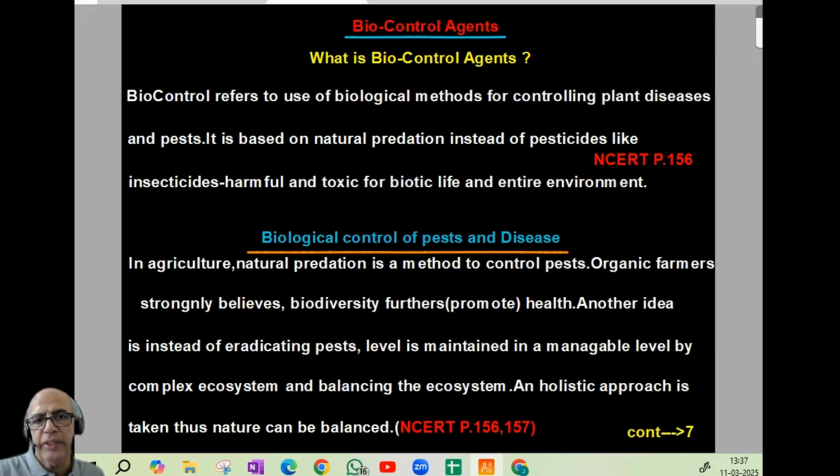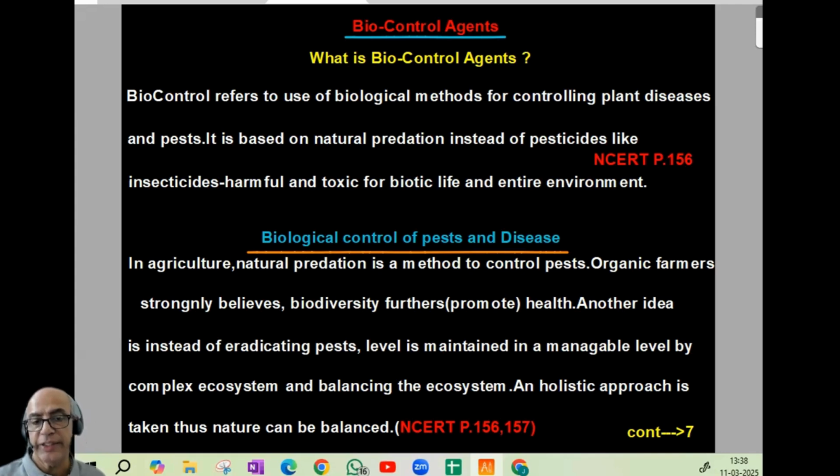Now, the next stage, biocontrol of pest and disease. See, in agriculture, there is a common basic rule: natural predation is a method to control pests. Organic farmers strongly believe in it. So when natural predation is going on, what do they think? Biodiversity furthers, meaning promotes, health.